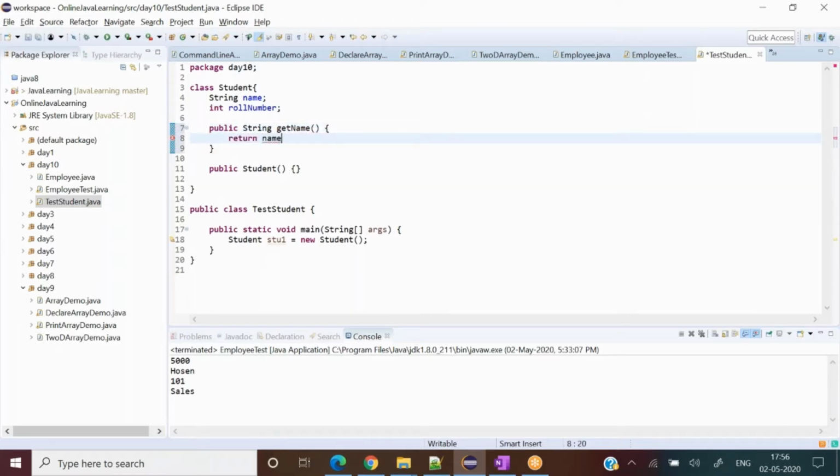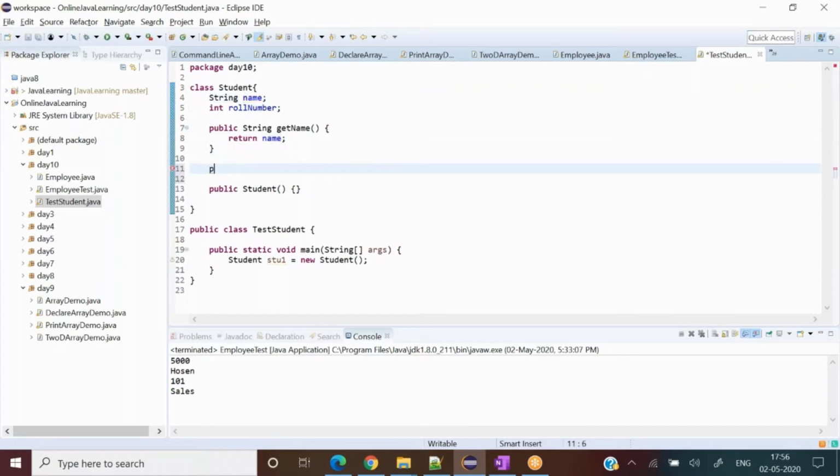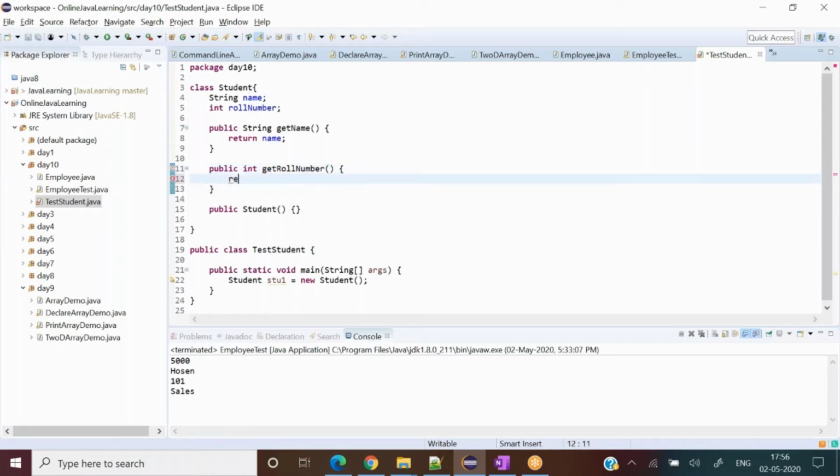Any problem to understand this? It's a simple method which is returning this. Whatever value this variable is holding will be returned from here. Second getter, I write public int getRollNumber, and I say return roll number. I just need to get it, so no other logic is needed there.